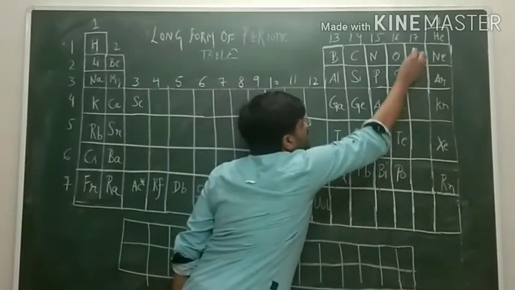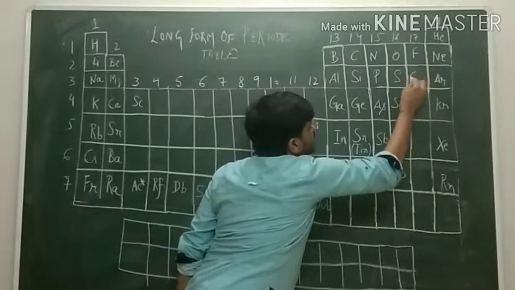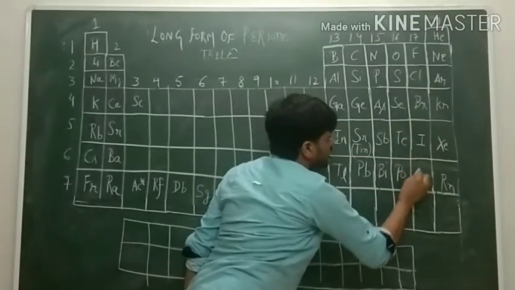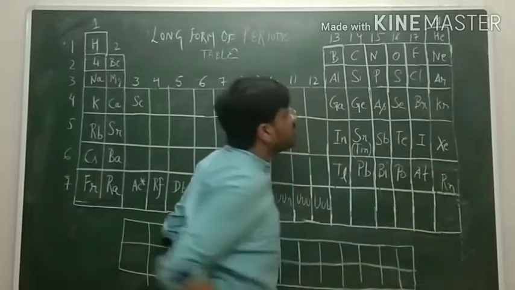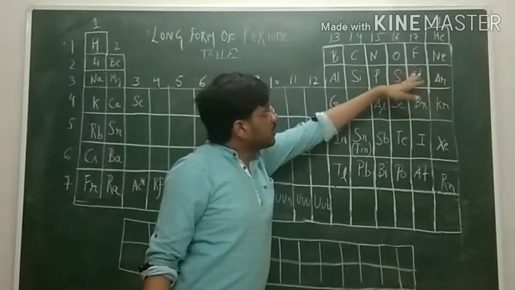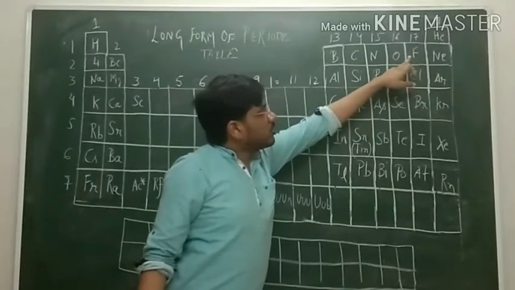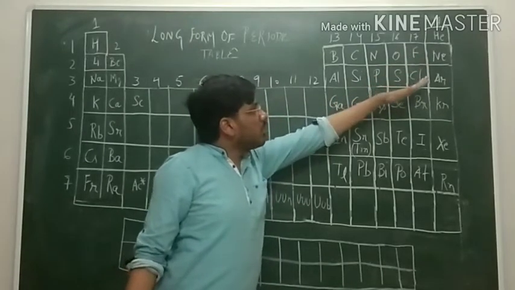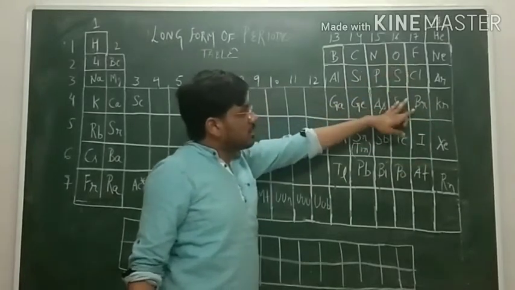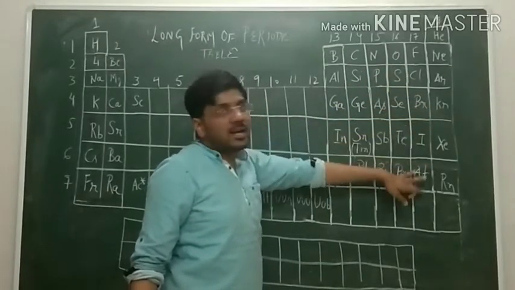Then group number 17: fluorine, chlorine, bromine, iodine and astatine, At, which is radioactive. We can make the acronym like "फिर कोल करने बाहर आई आंटी."